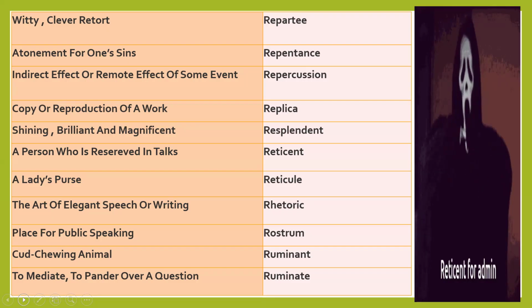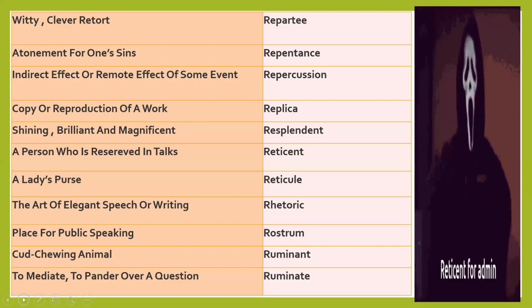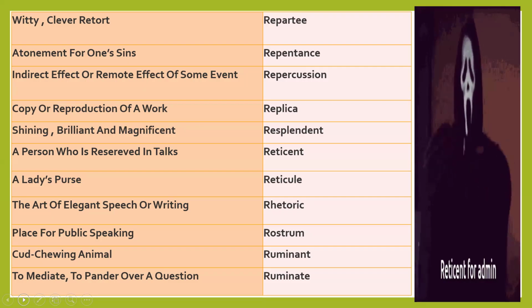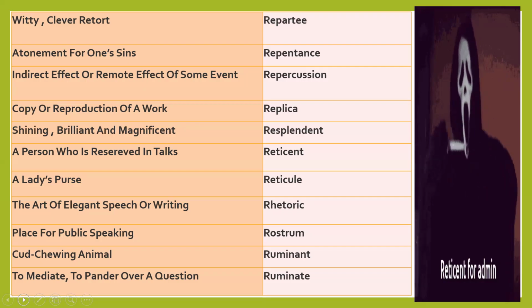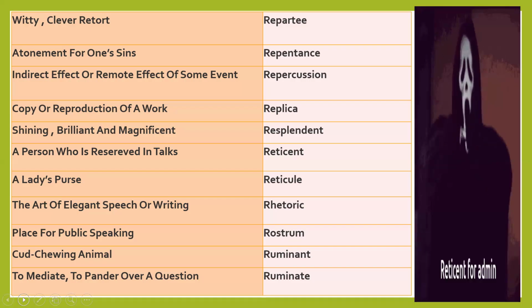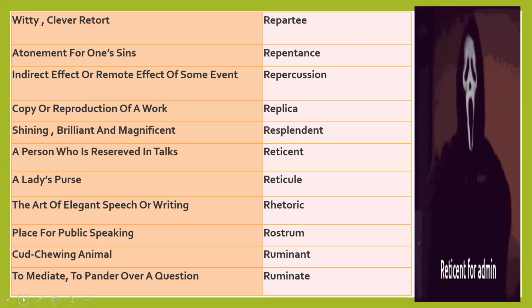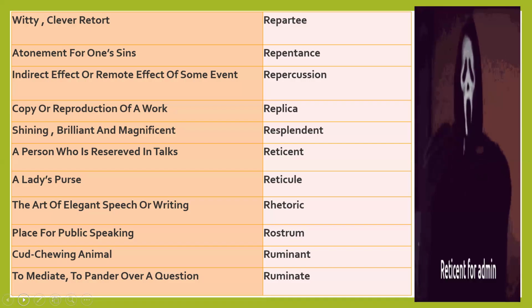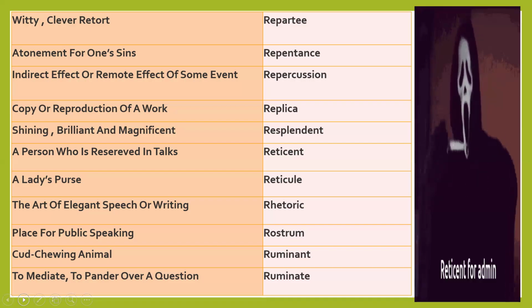Ruminate, to meditate, to ponder. Spelling note: P-N, not P-O-N, ponder over a question. Ruminate means whatever mistake we have made, we have to ponder. We have to cogitate, which means we have to think it over and eliminate that mistake. So ruminate means to meditate, to think over, to ponder over a mistake or over a question. Ruminate, ponder, thinking, and then solving the problem, cogitating, that is the same word, ruminate.